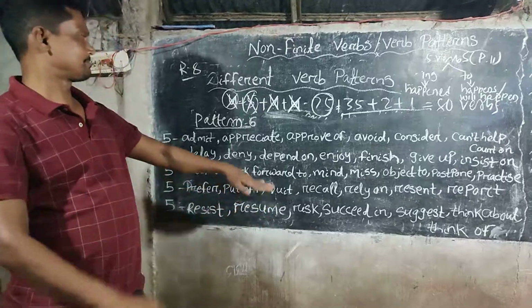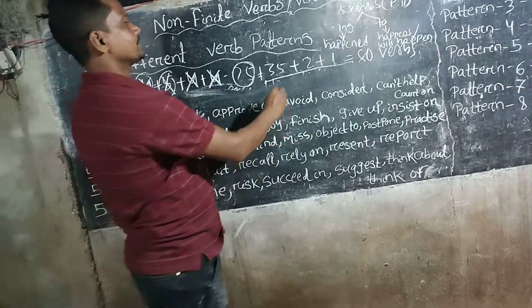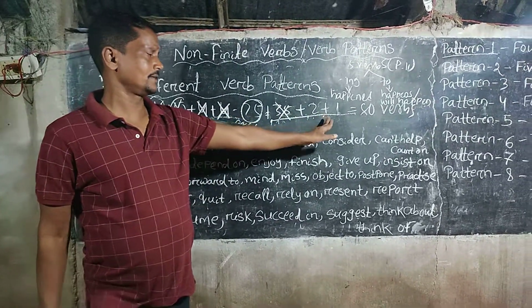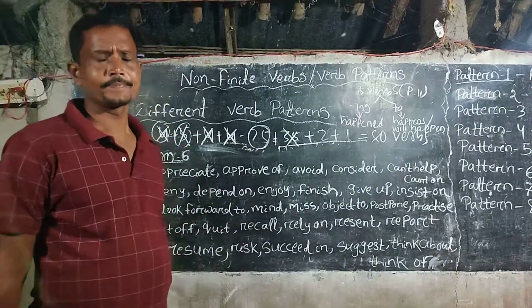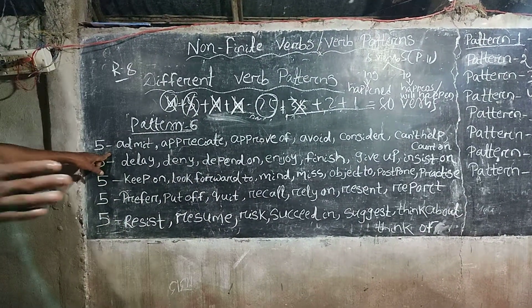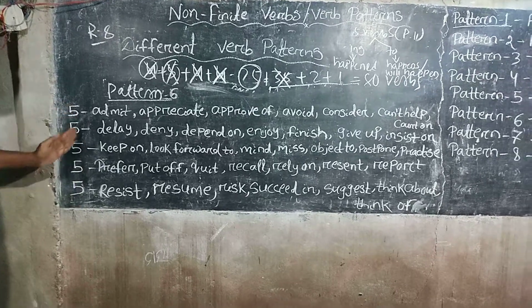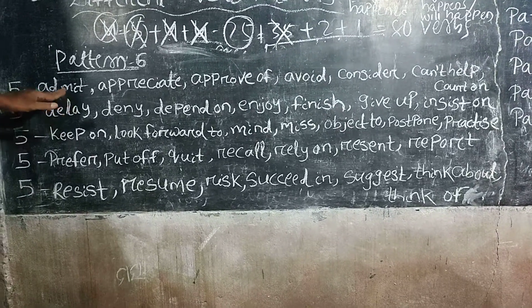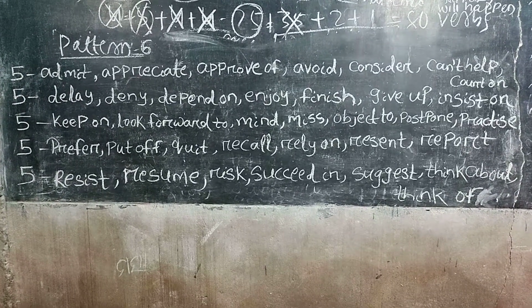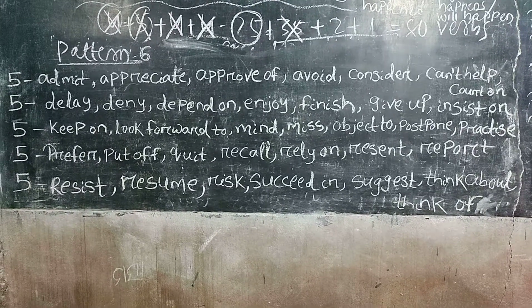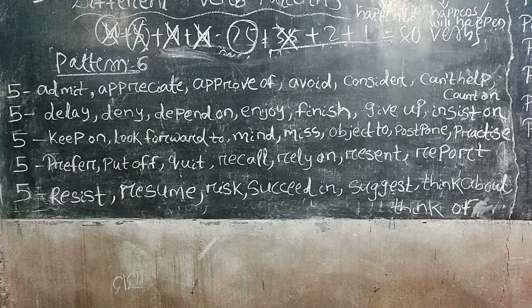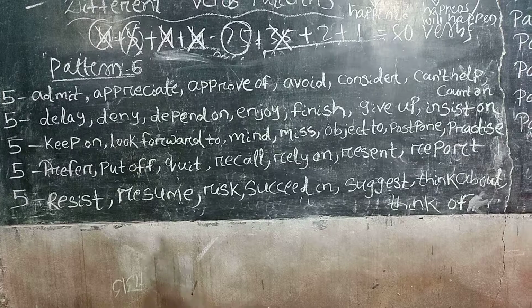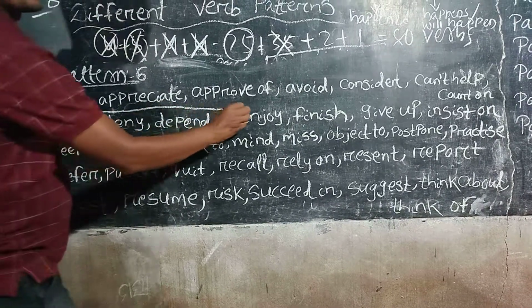Let's proceed towards pattern number 6, 35 verbs, and after it I shall teach you another 3 verbs. Have patience. What are the 35 verbs? I have made 5 rows, 7 verbs in each row. Row number 1: admit, appreciate, approve of, avoid, consider, cannot help, count on.